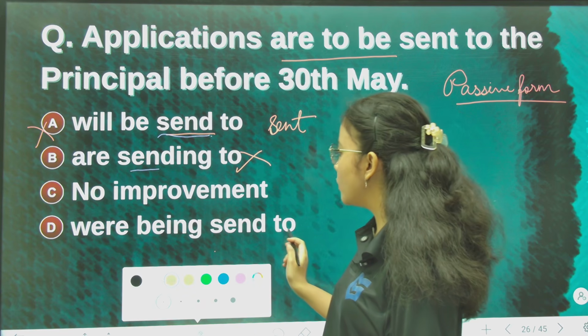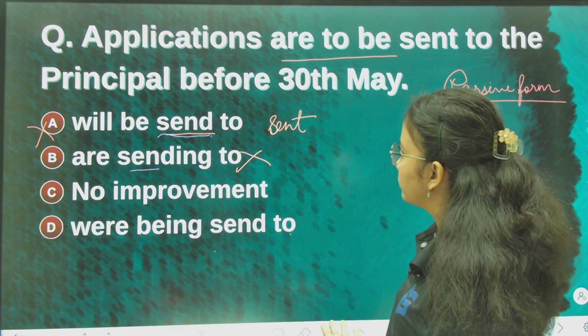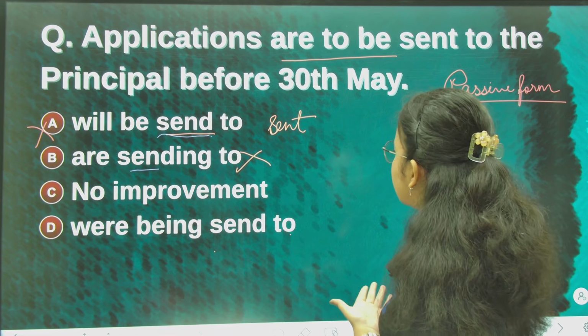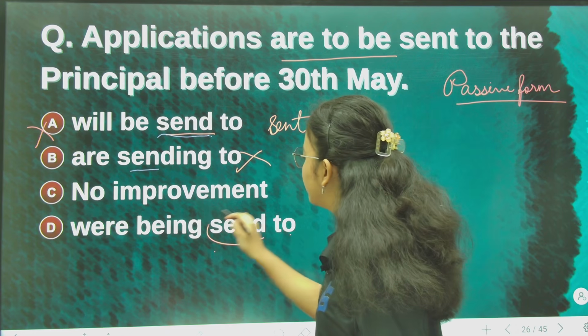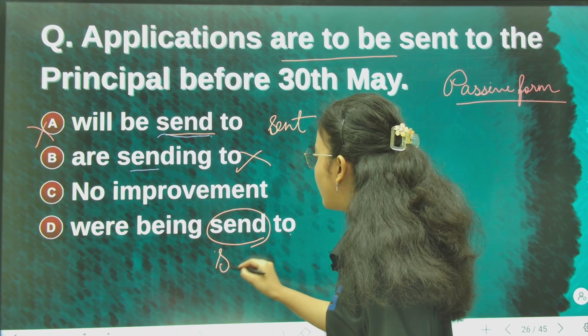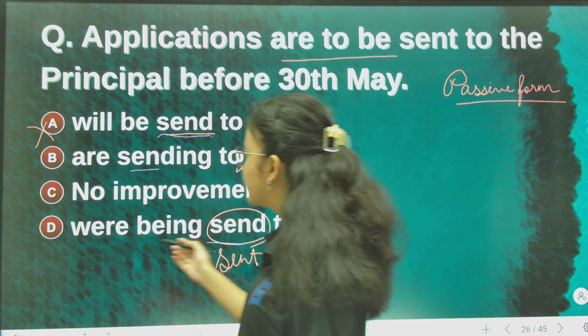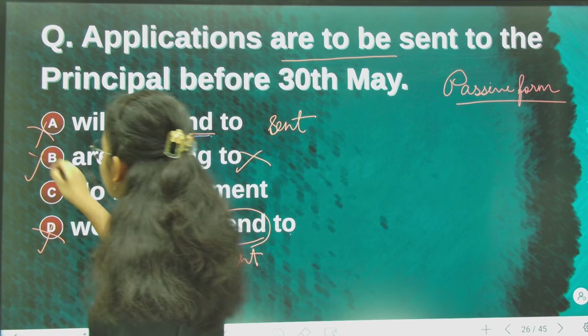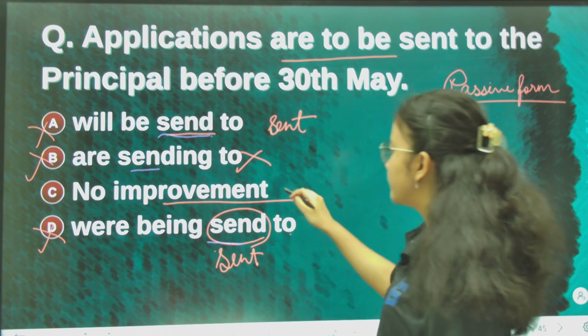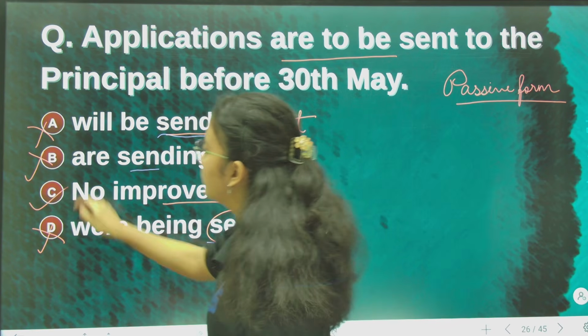D is "where being sent to", "applications were being sent", again send is simple past, it should have been SENT, not SEND. So clearly these are the wrong ones, the structure is faulty. So the correct answer will be C. C will be the correct answer.